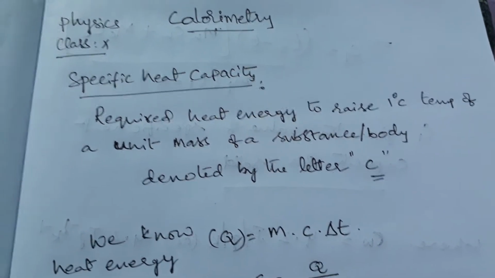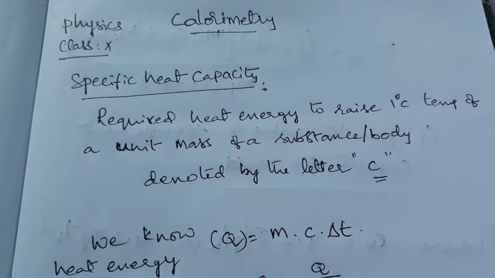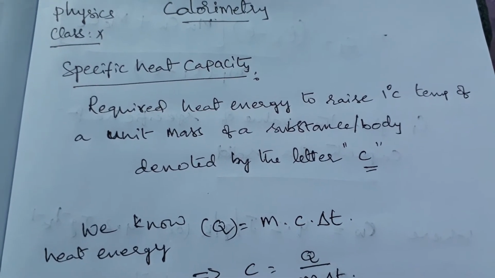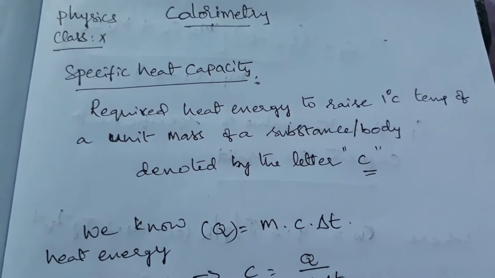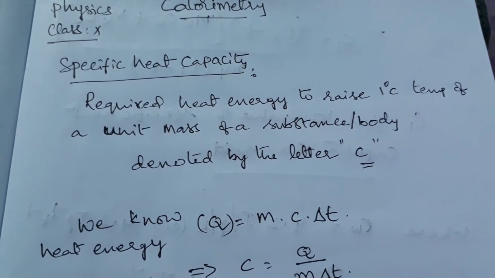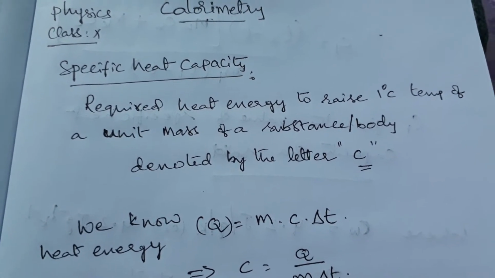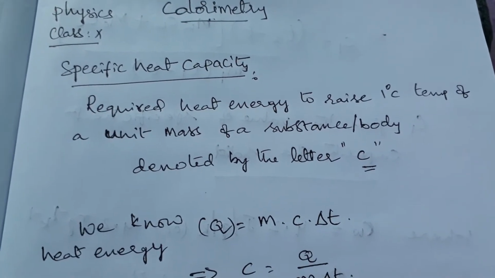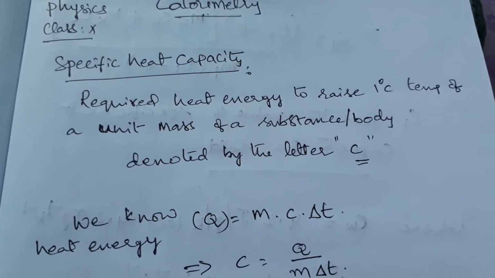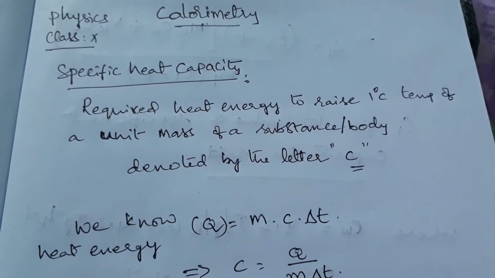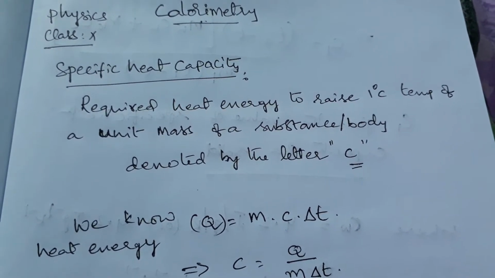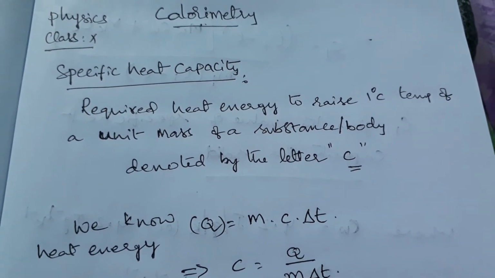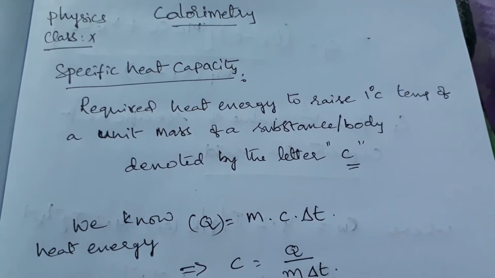Now, to begin, what is specific heat capacity? In the previous class I explained, and I am repeating again: the heat energy required to raise the temperature of unit mass of a substance or body by 1 degree Celsius. To increase by 1 degree Celsius, how much heat energy is required is called specific heat capacity.